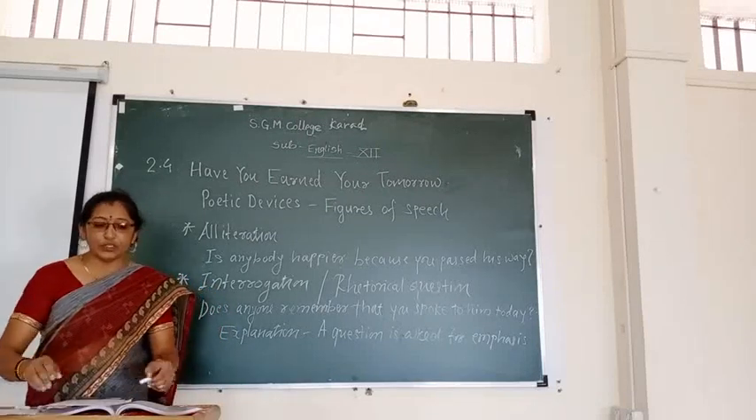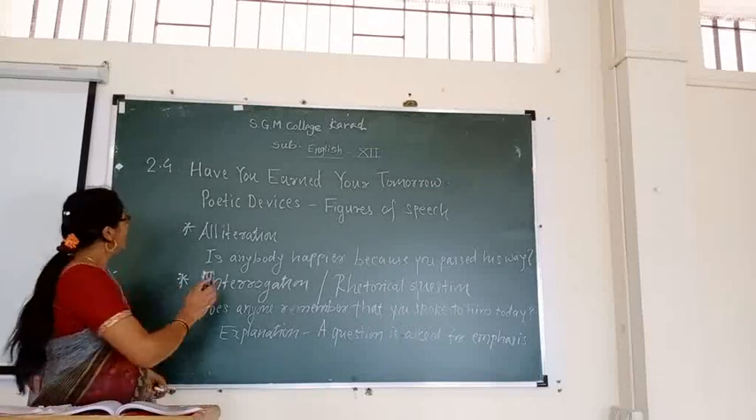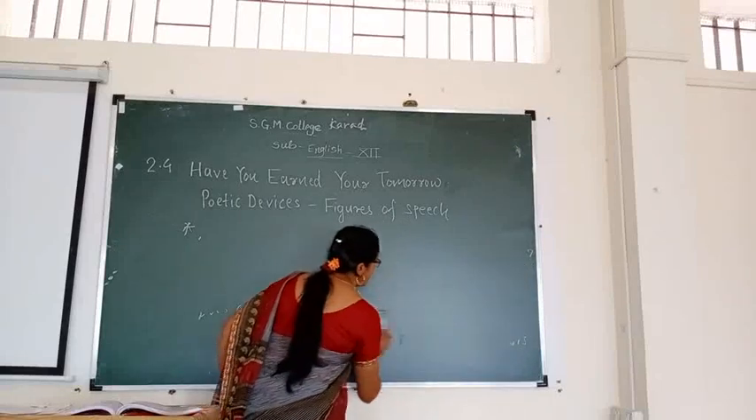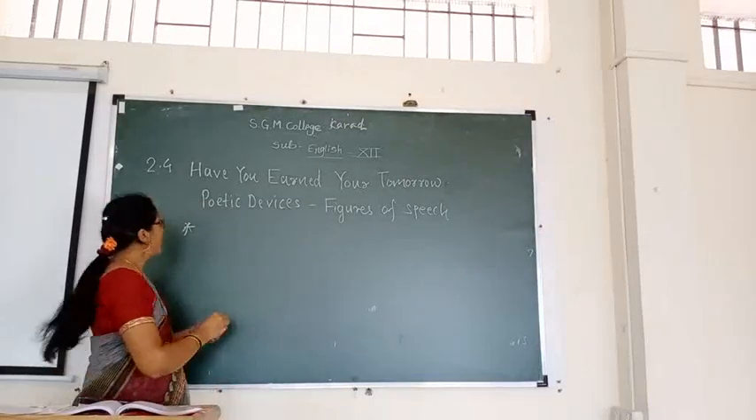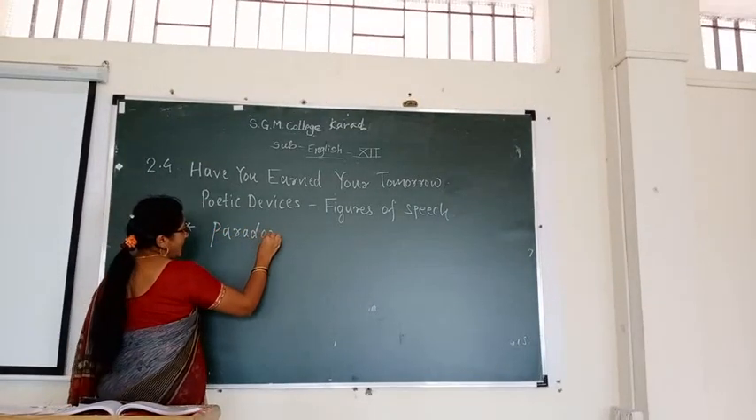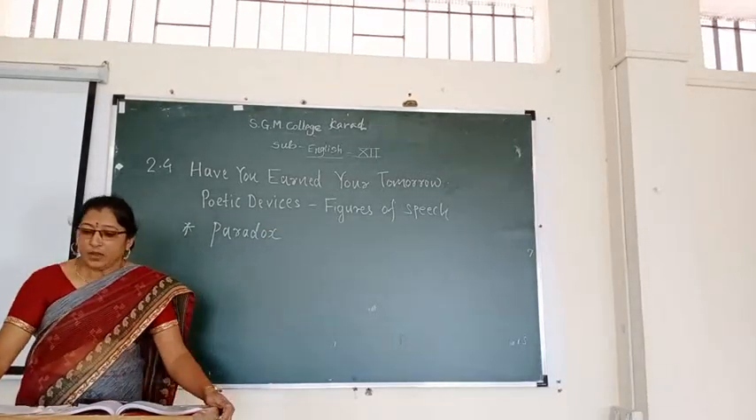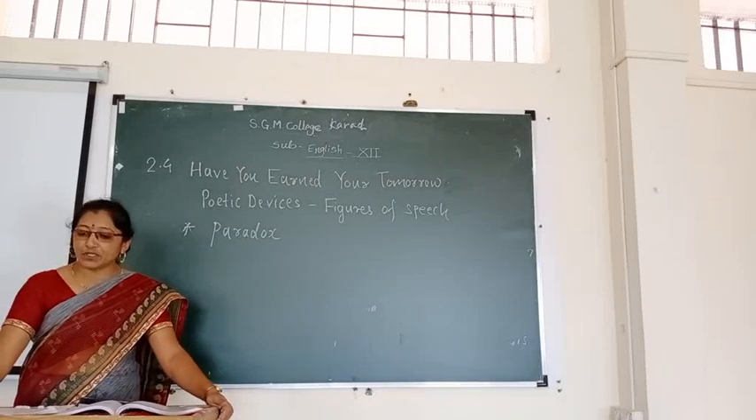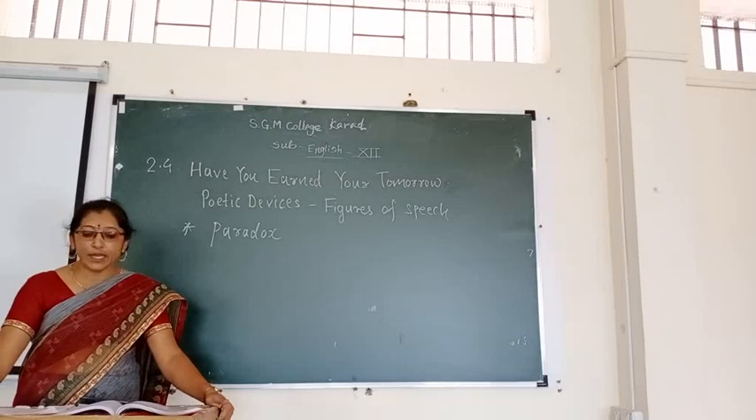Next figure of speech, paradox. This figure of speech depends on controversy, on opposite ideas. Paradox is a statement that seems to be absurd or contradictory but may be true.